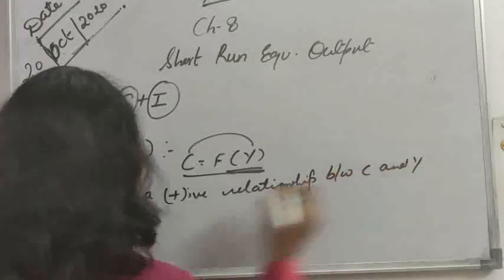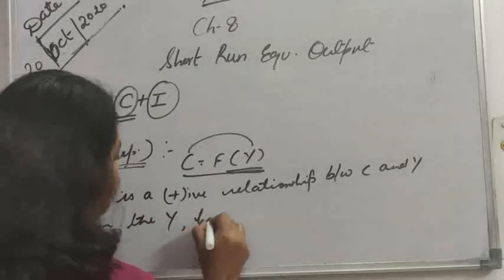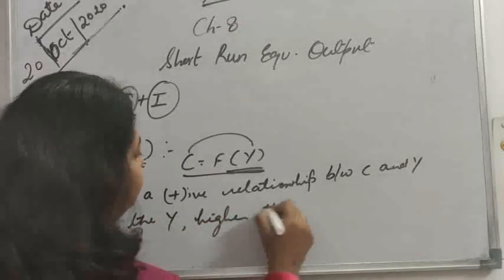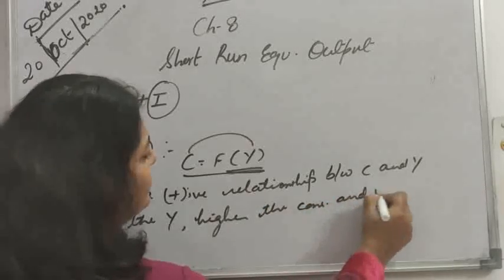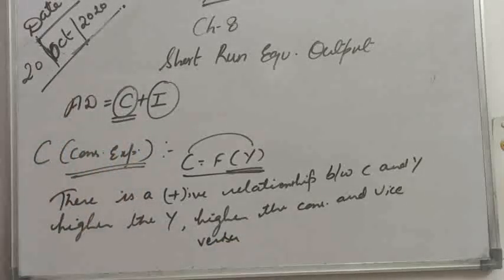And vice versa. Vice versa means just opposite. But a minimum level of consumption is always essential in the economy. Means when income is zero, consumption never be zero, because some minimum level of consumption is always essential in the economy, or we can say survival needs consumption. Clear?